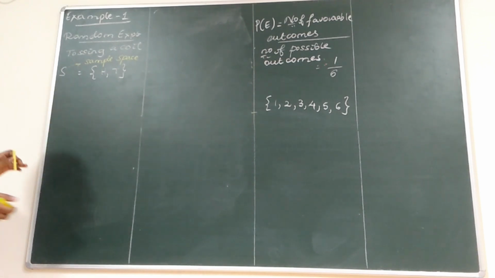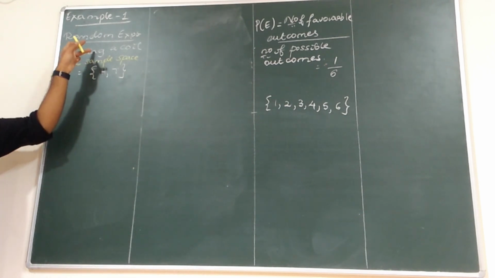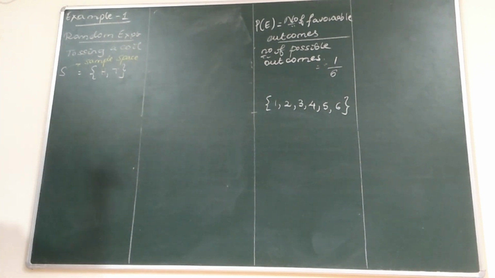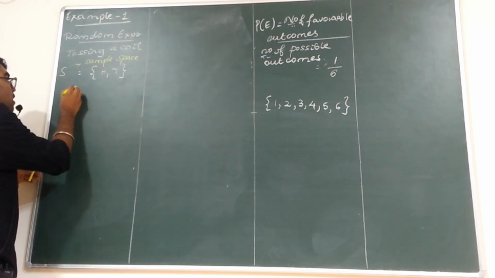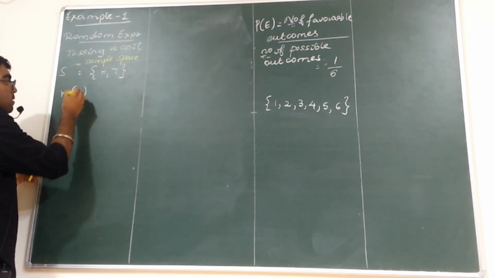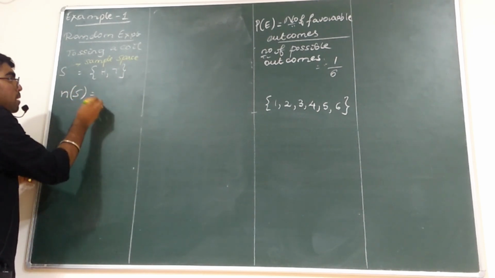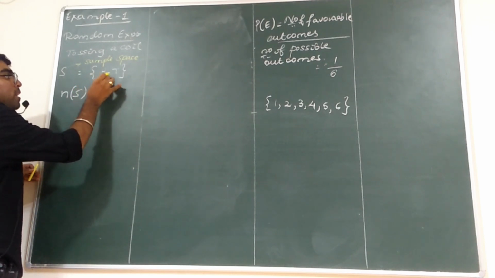First you have to write the sample space for it. First you will write the random experiment, what kind of random experiment it is. Then you write the sample space, followed by the number of elements in the sample space, which we indicate by small n of S. What are the number of elements? 1, 2.